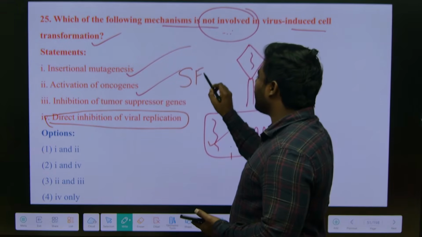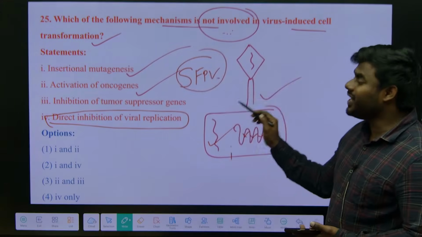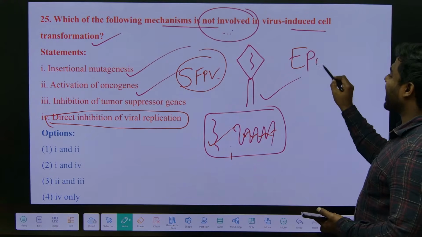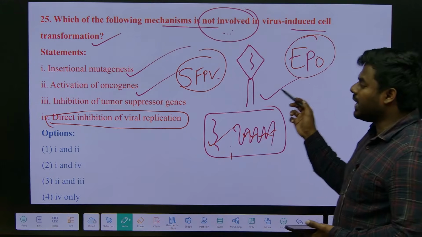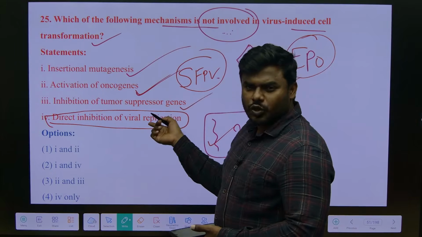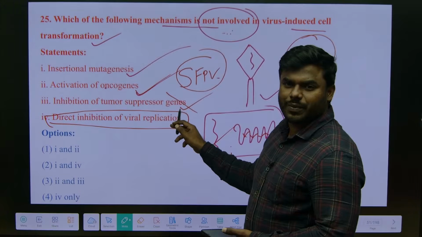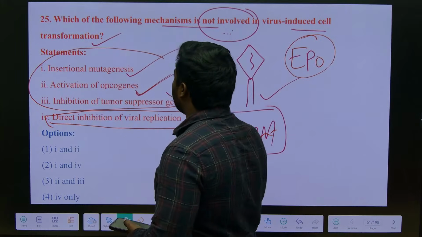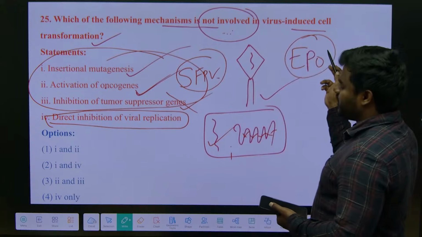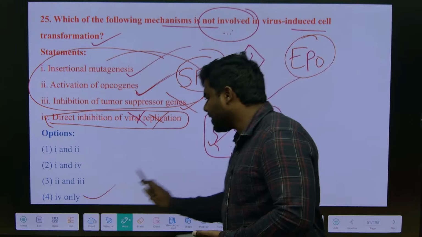Spleen focus forming virus, whose structure looks exactly like certain growth factors. You remember, there are many growth factors like EPO. So they generally activate the oncogenes. Inhibition of tumor suppressors, because if they are activating the oncogenes, definitely they are going to inhibit the tumor suppressor. So these are all the common mechanisms shown by viruses. During the time of transformation, direct inhibition of viral replication won't happen. Right? Answer is 4.